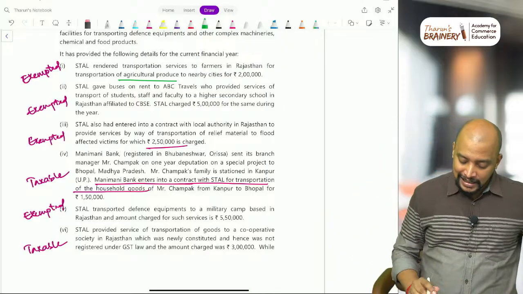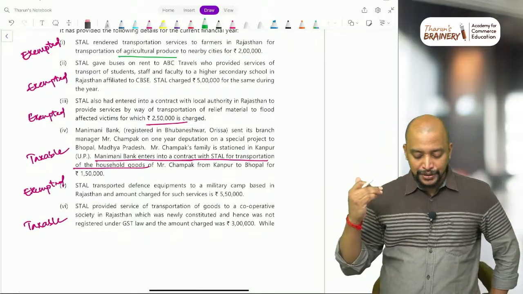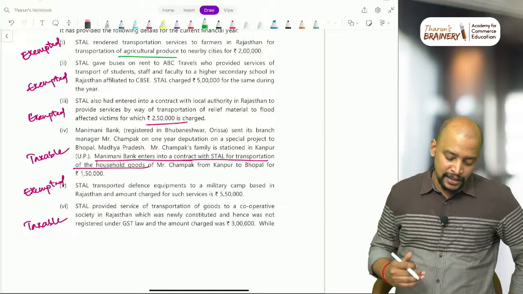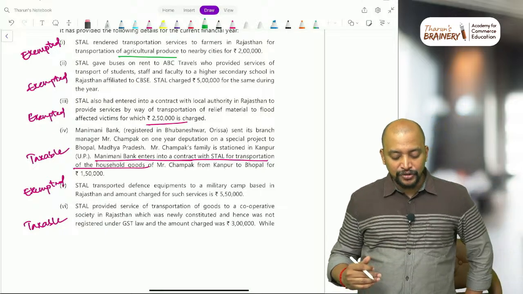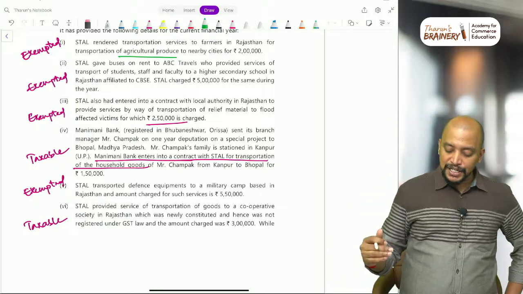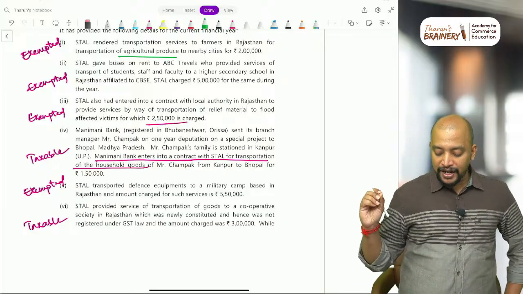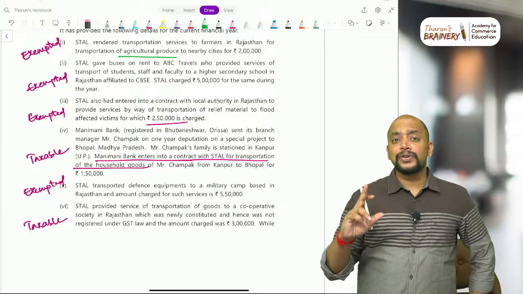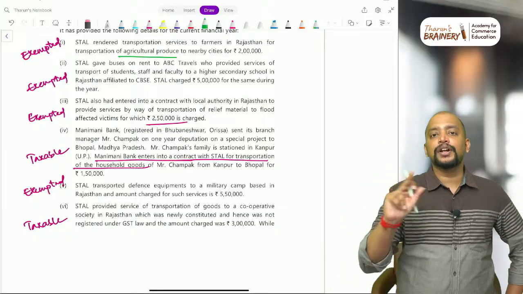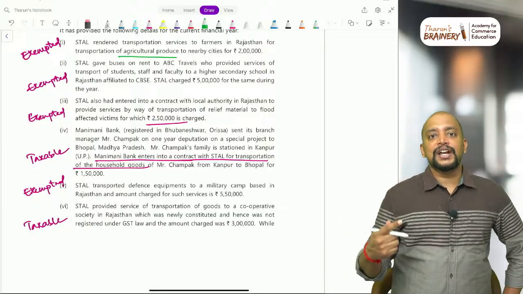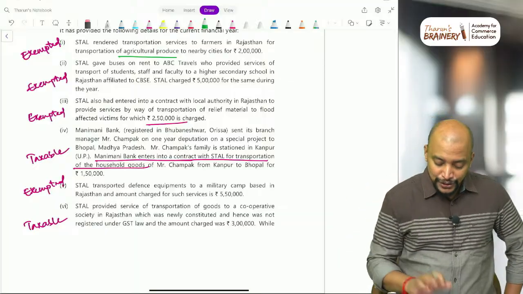Okay. And next, STL has also entered into a contract with a local authority in Rajasthan to provide services by way of transportation of relief material to flood affected victims, for which 2,50,000 is charged. So transportation, GTA again, notified goods, relief materials for natural or man-made disaster, that is also exempted.